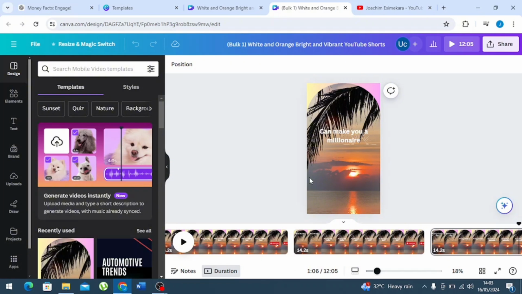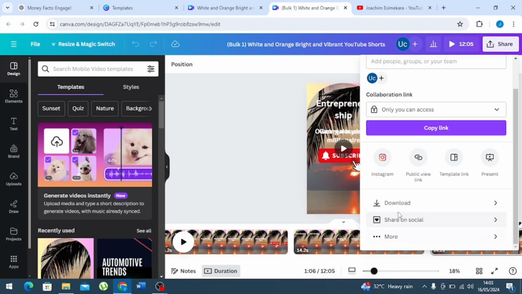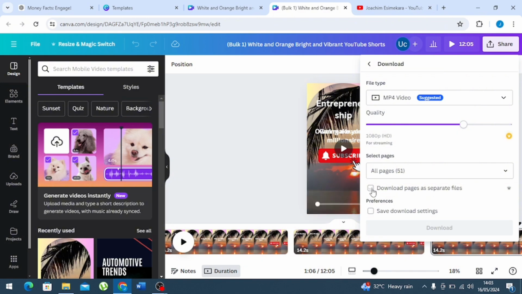The next thing you want to do is to download this short, and you don't need to download this short as a whole file. All you need to do is to click on share, and you would click the download button. Then you select download pages as separate files. This allows you to have each video as one.